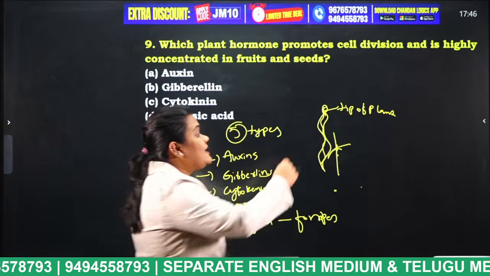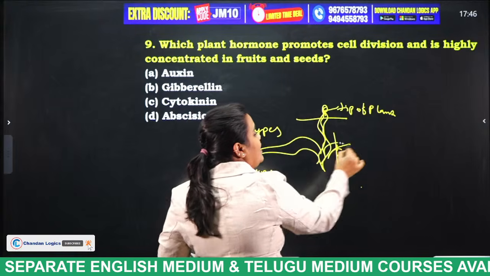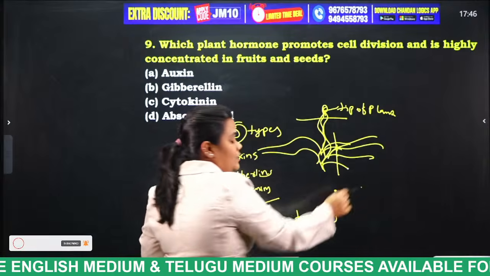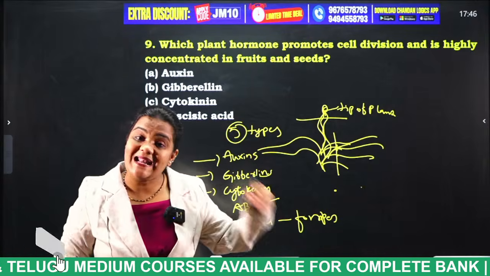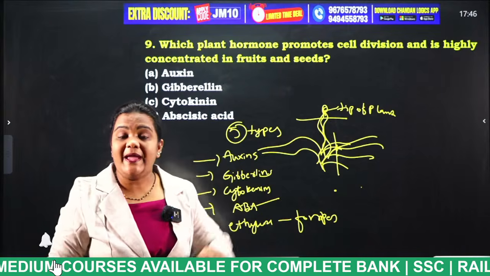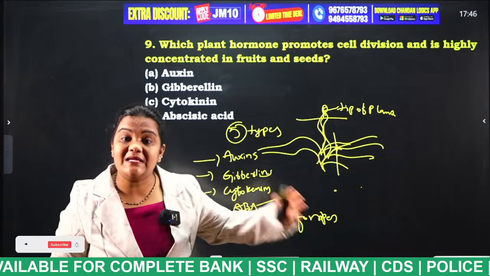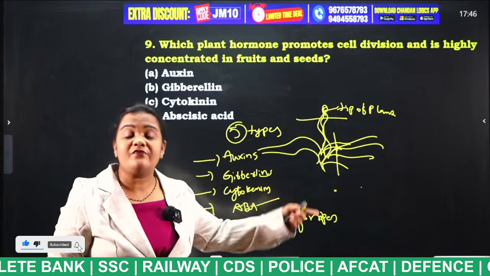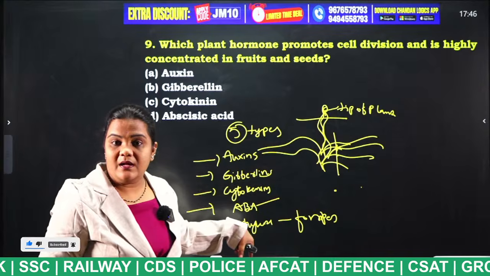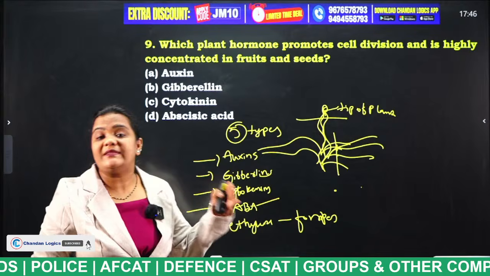If someone cuts this auxin, what happens, students? The tree will grow bushy. Now what is this auxin? Auxin promotes cell elongation. Gibberellins promote stem elongation, cytokinin promotes cell division. And abscisic acid is the reverse of cytokinins. And ethylene is the only gaseous hormone, which is helpful for the ripening of the fruit.